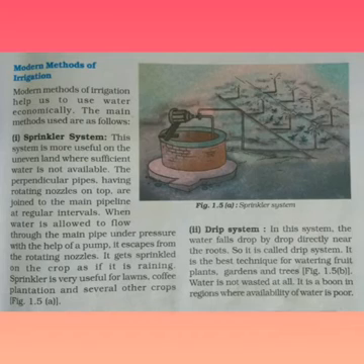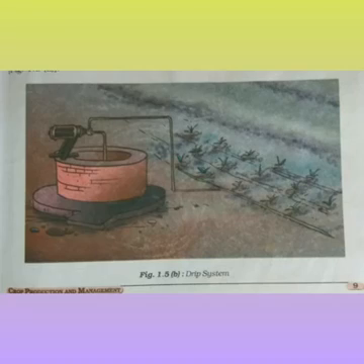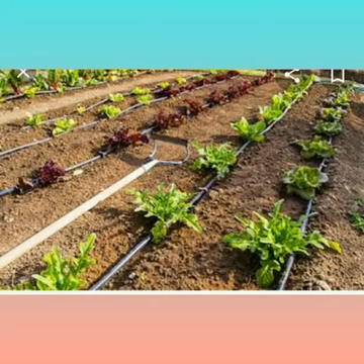Another method is drip system. In this system, the water falls drop by drop directly near the roots. It is the best technique for watering fruit plants, gardens and trees.